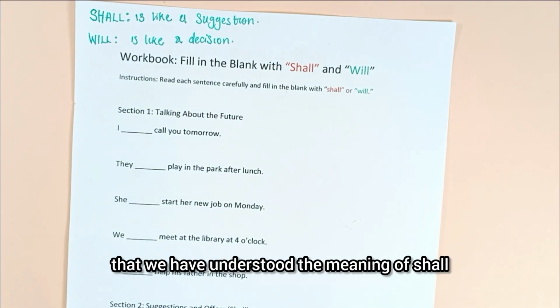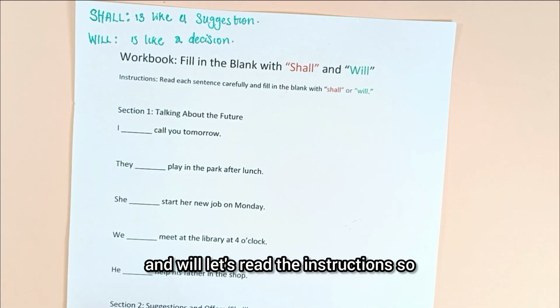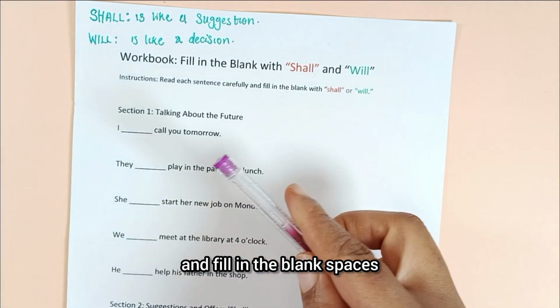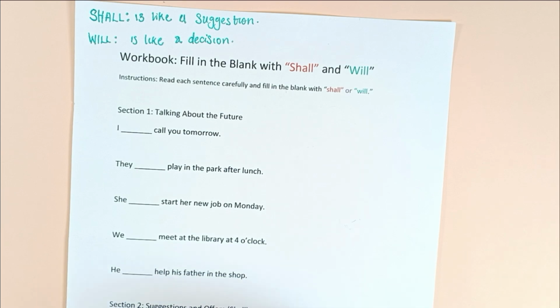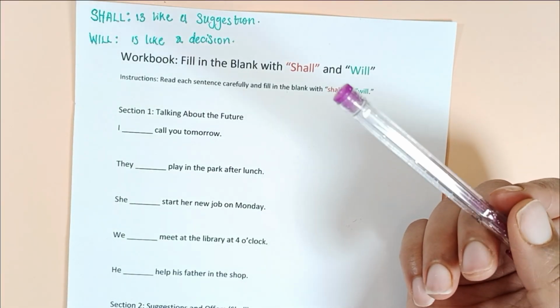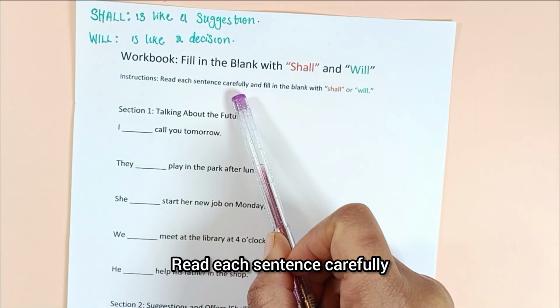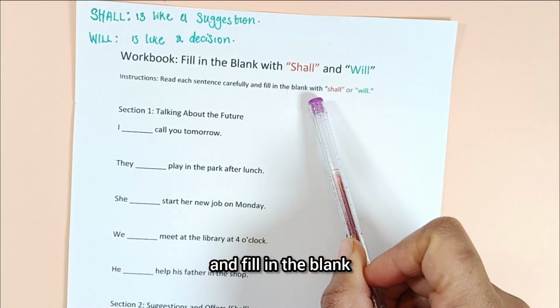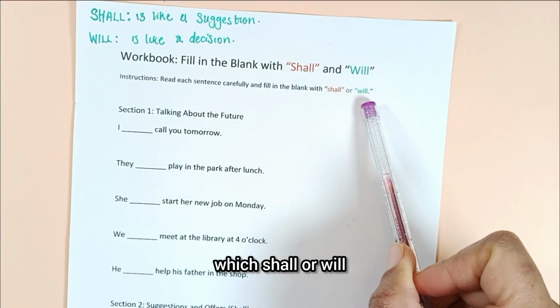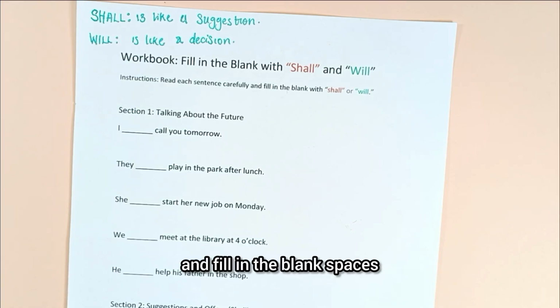So now that we have understood the meaning of shall and will, let's read the instructions so that we can go ahead and fill in the blank spaces. Read each sentence carefully and fill in the blank with shall or will. We have read the instructions. Then now let's go ahead and fill in the blank spaces.